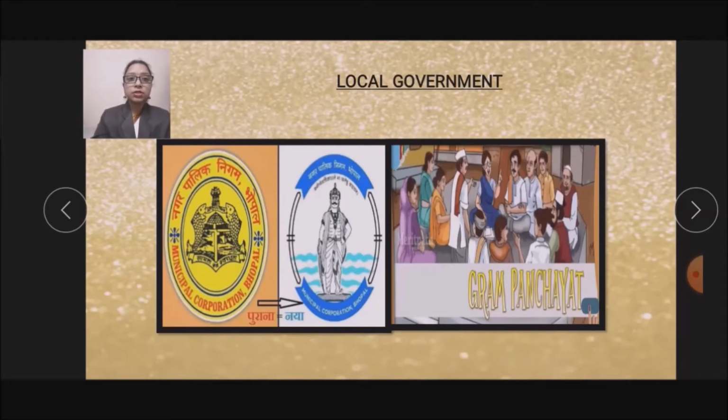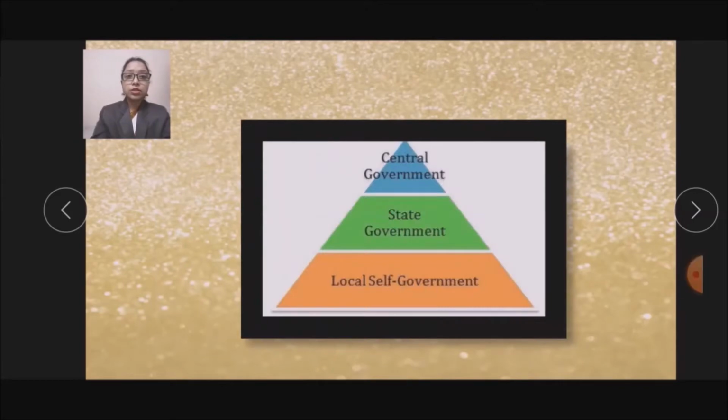Now let's see the three levels of government of a country. Here you can see on the top is the central government, which looks after the entire country. Then the state government, which takes care of the states. Then local self government. These are the three levels of government in a country.